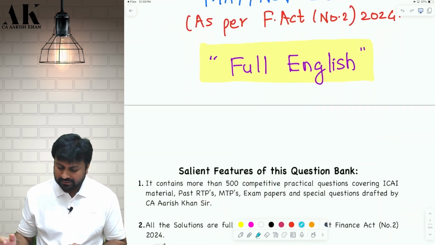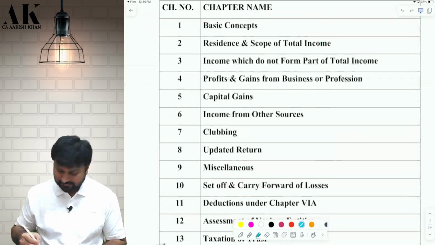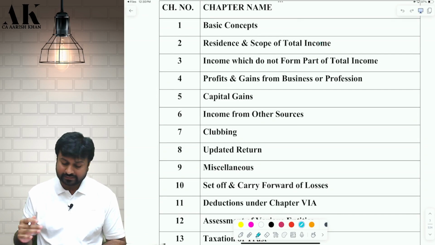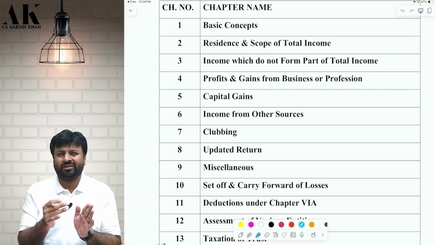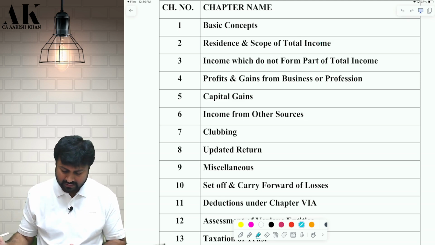Therefore, let me show you which all topics are there in your CA Final. So are you going to cover all of them? Yes. Except a few topics of 1 or 2 pages which are not very important, I am going to cover all of them. Sir, can you please tell us what all you are going to cover?